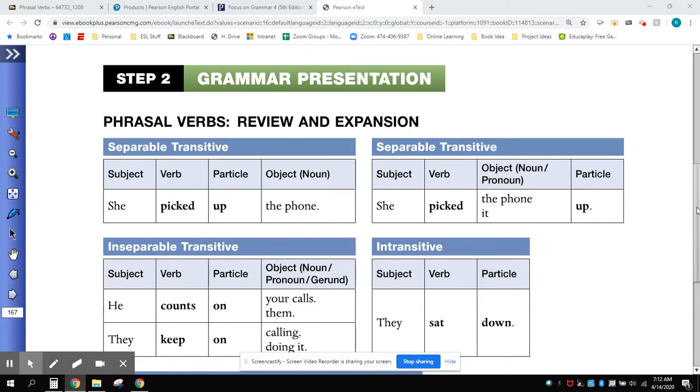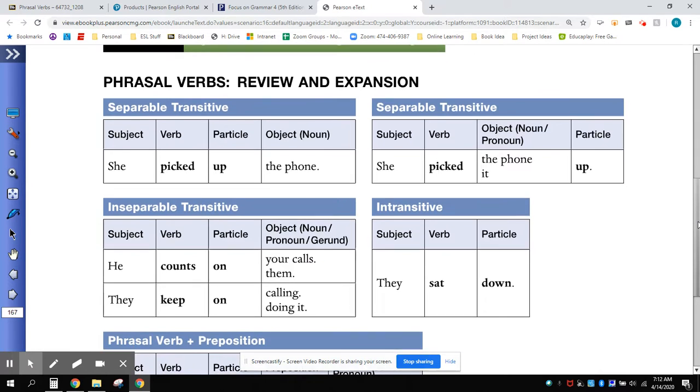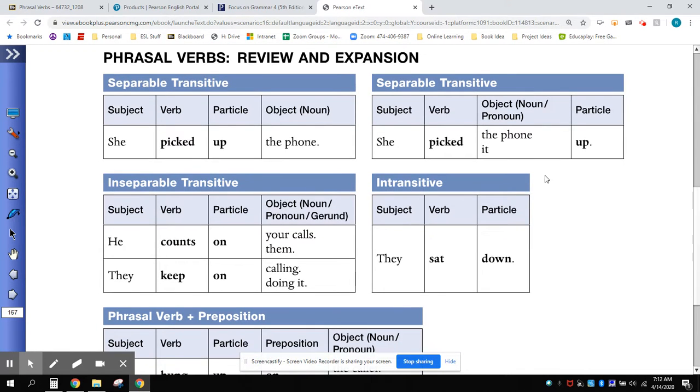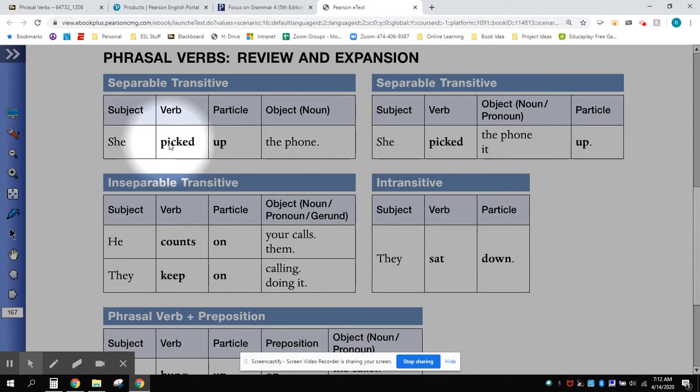Phrasal verbs are often called two-word verbs and sometimes three-word verbs when they are followed by a specific preposition. A phrasal verb consists of a verb and a particle. The verb by itself is changed in meaning when it has a particle. A particle looks like a preposition, but it doesn't function as a preposition when we are talking about phrasal verbs.